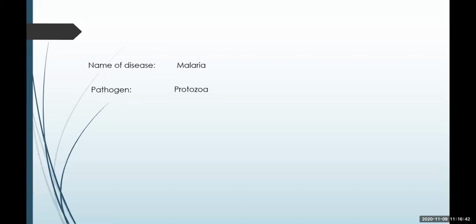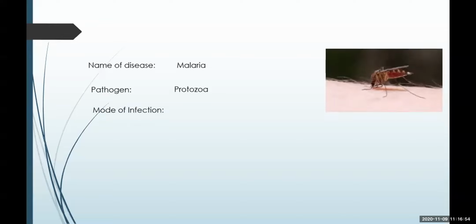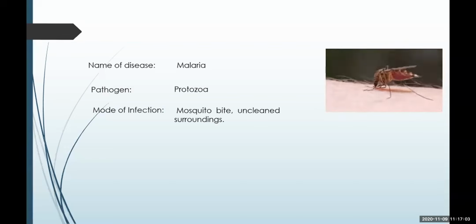So the pathogen for malaria is actually a protozoa which multiplies within the gut of the mosquito, and hence when the mosquito bites, it is transferred to the human host. So the mode of infection is mosquito bites.